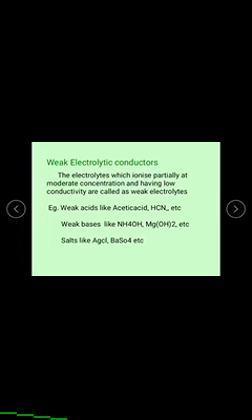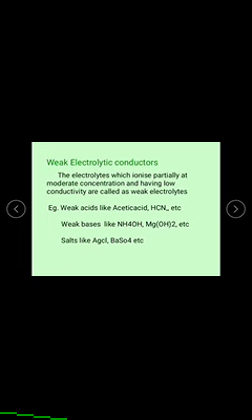That kind of electrolyte gives lesser conductivity in nature. Weak electrolytes at moderate concentration, means in normal conditions, give a smaller number of ions in the ionization process.